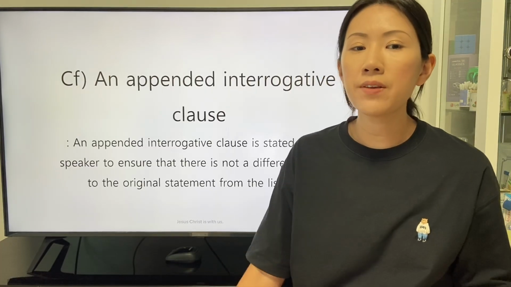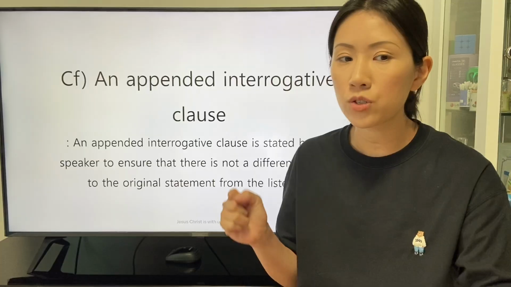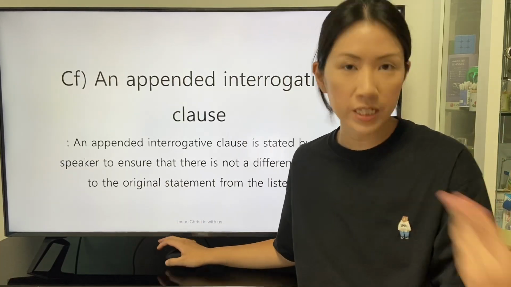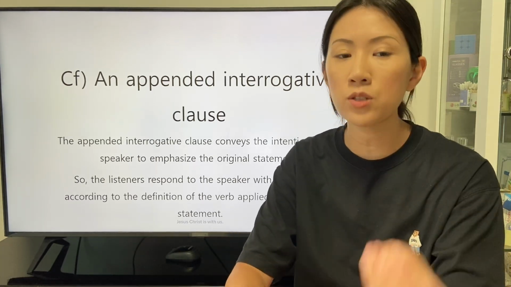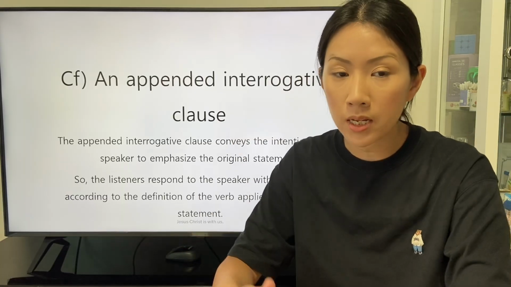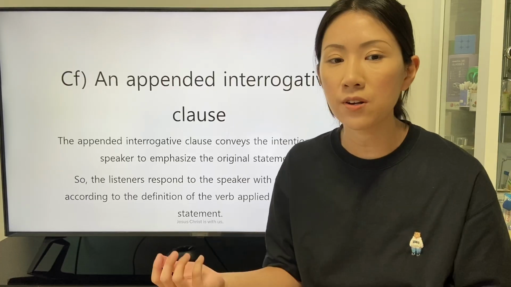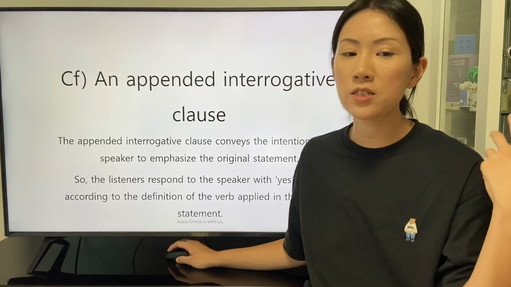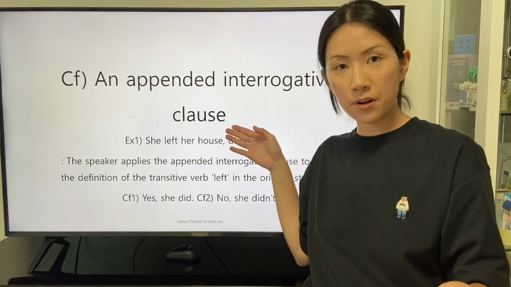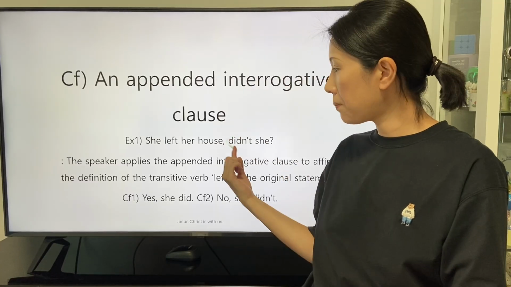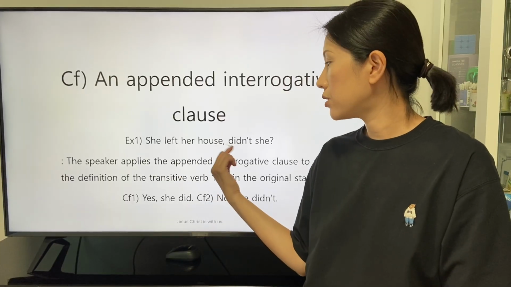An appended interrogative clause is stated by the speaker to ensure that there is not a different opinion to the original statement from the listeners. The appended interrogative clause conveys the intention of the speaker to emphasize the original statement, so the listeners respond to the speaker with yes or no according to the definition of the verb applied in the original statement. There is a declarative statement and the appended interrogative clause. She left her house, didn't she?